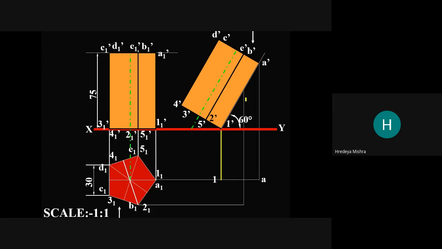This projection, this projection, this projection, this projection down, so that you get the different points here. See, 1 2 3 4 5 here, and A B C D E here. So you meet these lines.